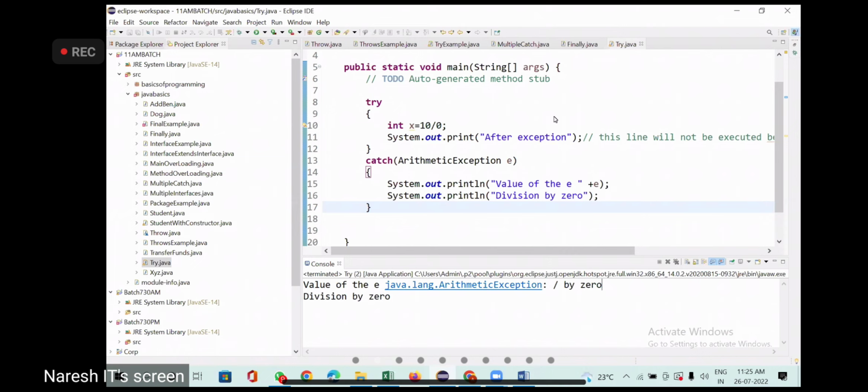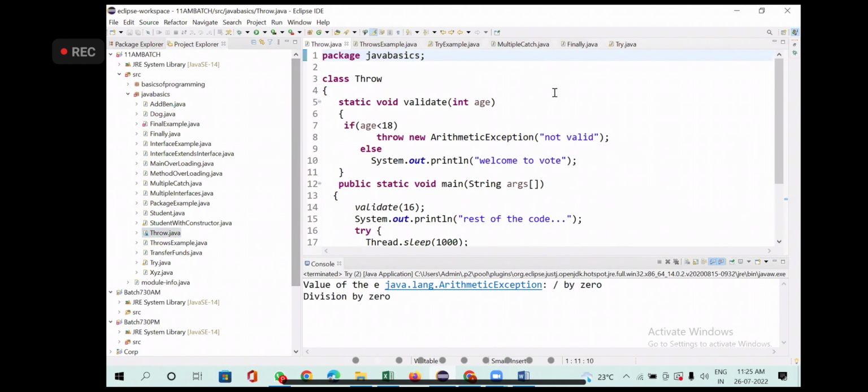Now example, throw. I have a method called validate. It is a static method. This method is taking one parameter, int age, of the voter. If age is less than 18, I'm throwing an exception explicitly.